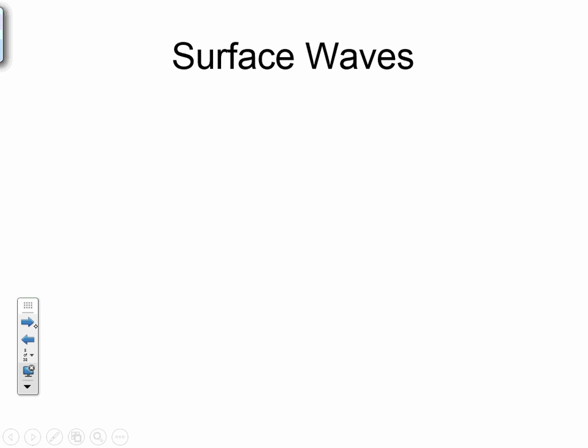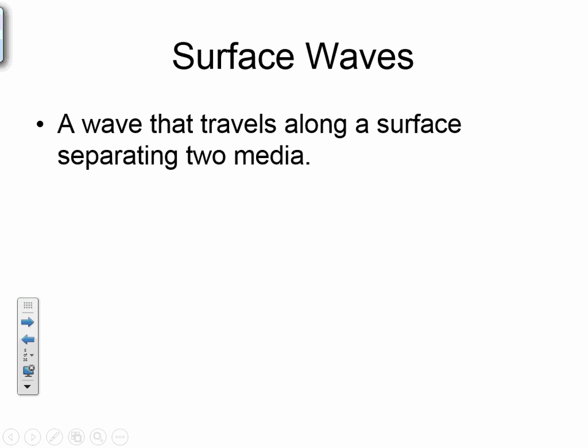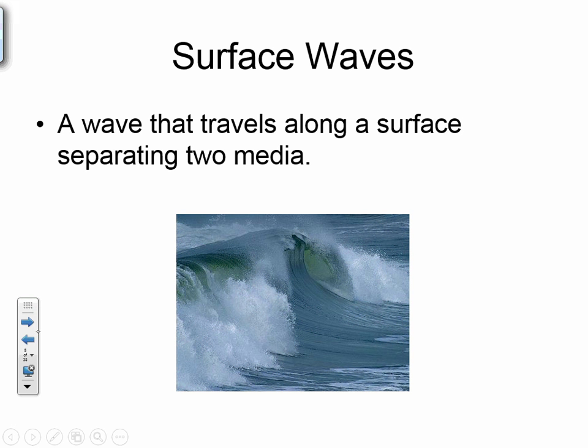And then the last type of wave that we can have is a surface wave. That is simply a wave that travels along a surface separating two mediums. A very simple example of a surface wave would be the ocean and air. So just an example of the three types of waves: transverse waves, longitudinal waves, and surface waves.